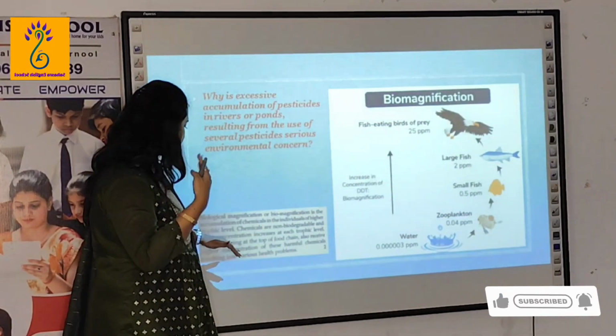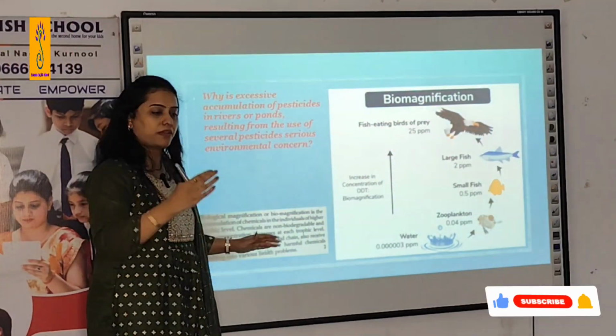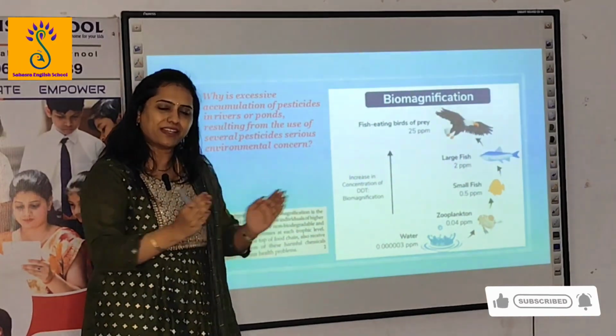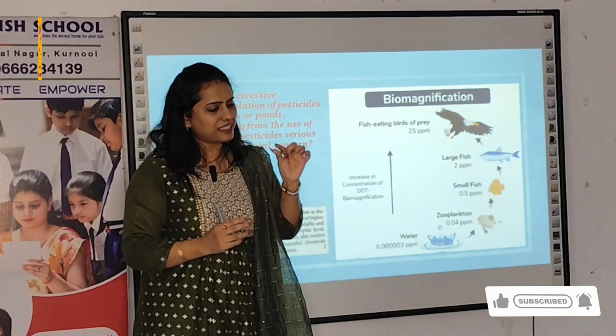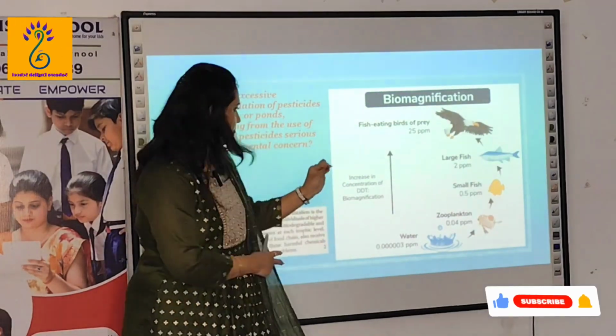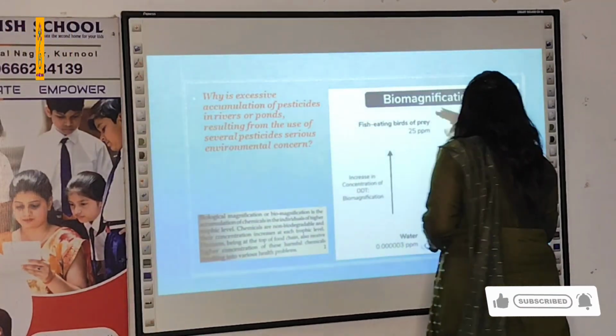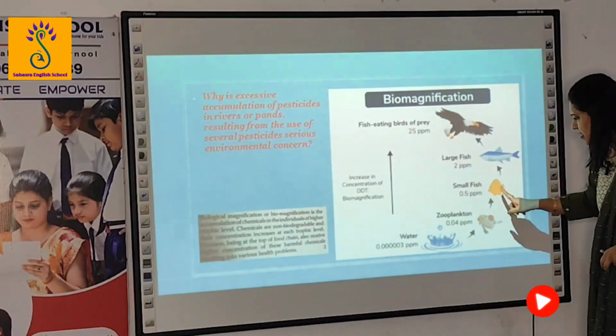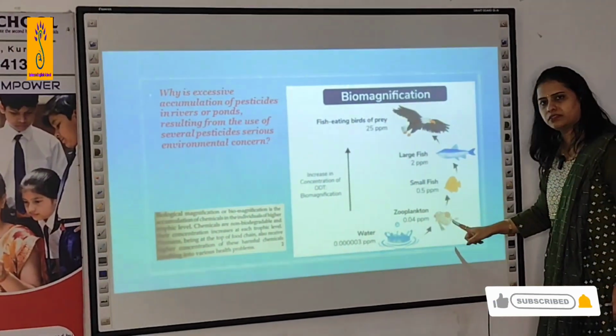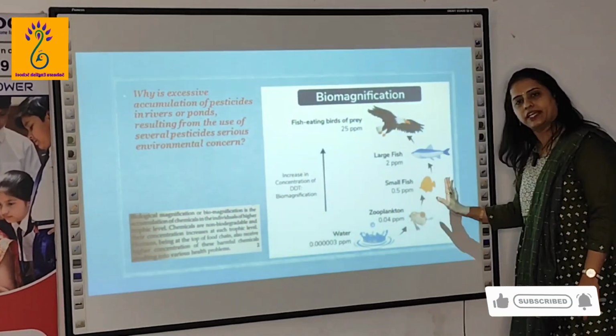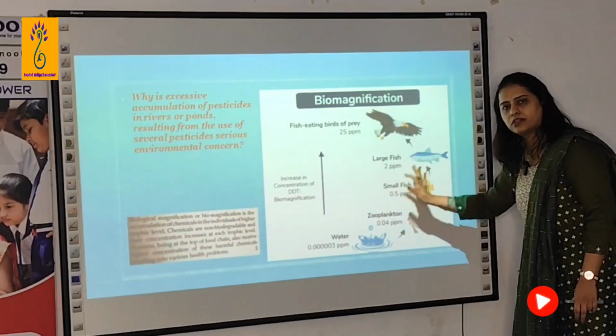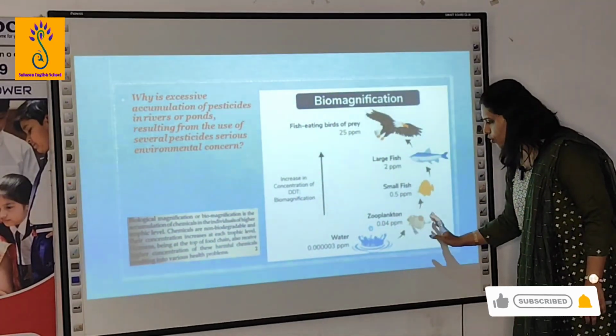The concentration increases because the mass of the body increases, isn't it? For example, this is this much, but a fish doesn't consume only one, it consumes more. So 0.04 into some 100.